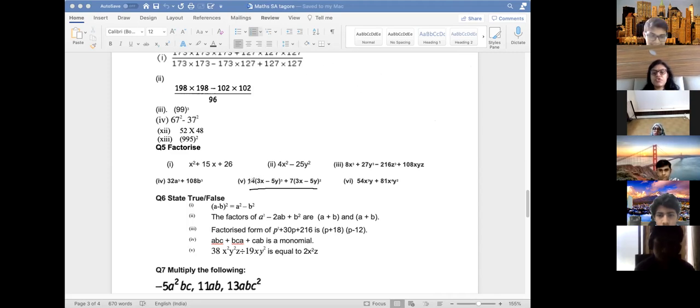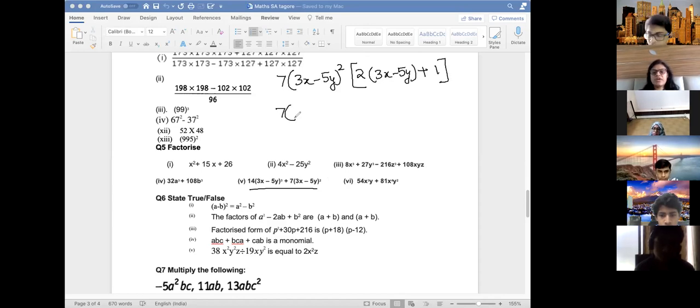Yes. See, from 14 and 7, 7 will come out. And what else? 3x minus 5y whole square can also come out, because both the terms have the same thing. So whole square comes out, so take a big bracket. Here 7 is out and whole square is out. So 7 2s are 14 and 3x minus 5y to the power 1 is left. And here the whole term has gone outside, so plus 1.